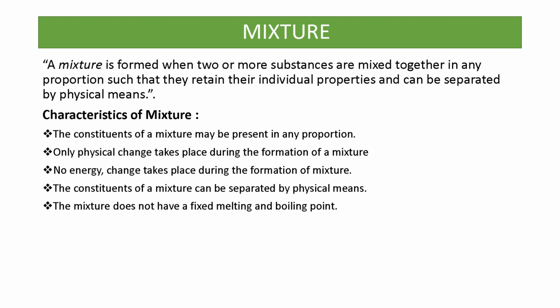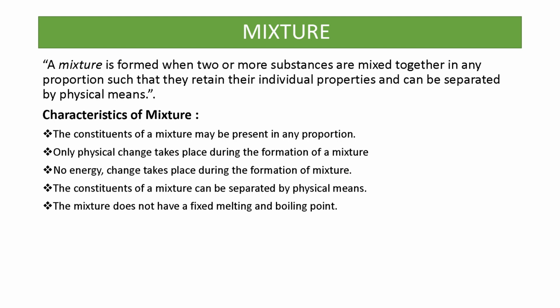Then the next topic is mixture. A mixture is also known as an impure substance. So what is a mixture? A mixture is formed when two or more substances are mixed together in any proportion such that they retain their individual properties and can be separated by physical means.